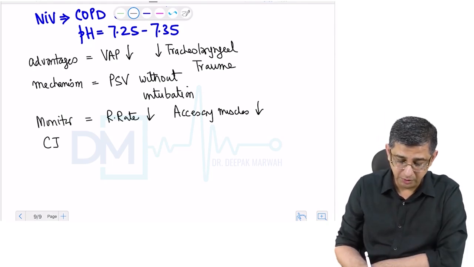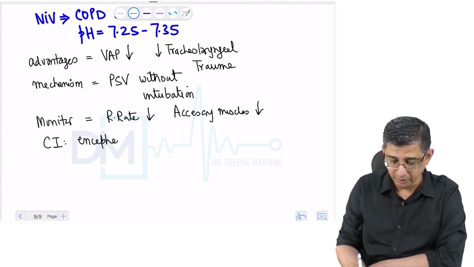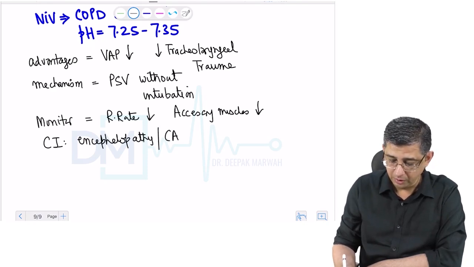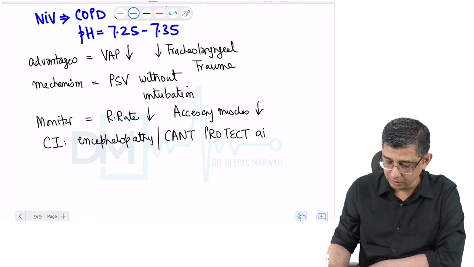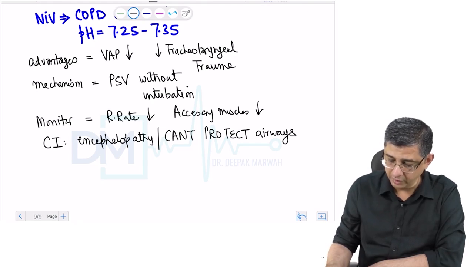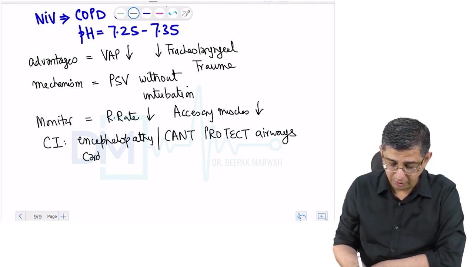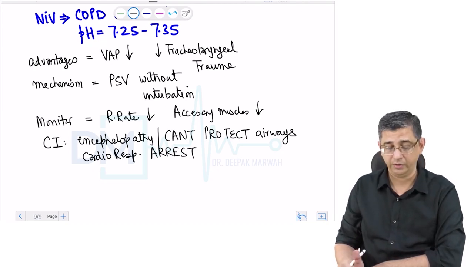This method of ventilation is absolutely contraindicated in people who cannot take care of the airway. So terms like encephalopathy can be written, but I'll just make it simple: people who cannot protect their airway cannot be put on non-invasive ventilation. The chances are too high of them aspirating their own secretions. Similarly, if a person is in cardiorespiratory arrest, either cardiac arrest or respiratory arrest, then we need an advanced airway. We need to intubate the patient. NIV will not work in that case.